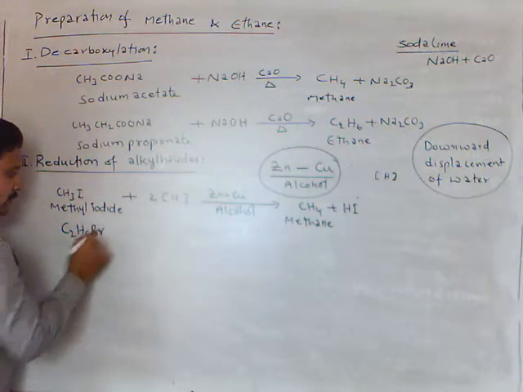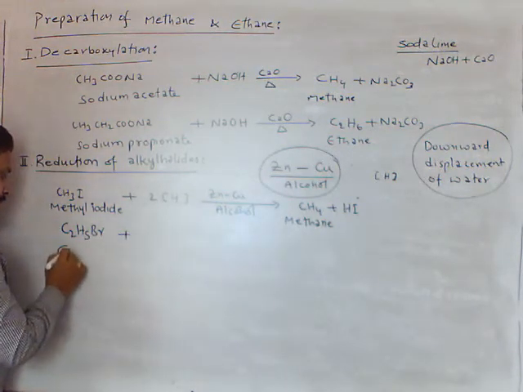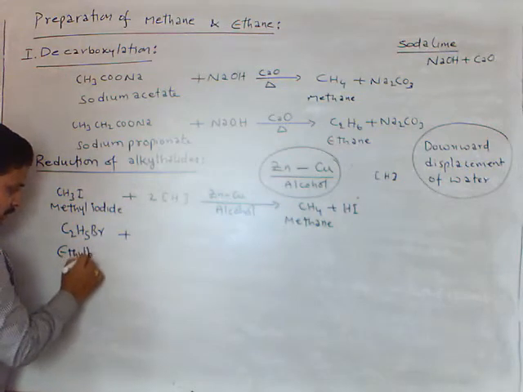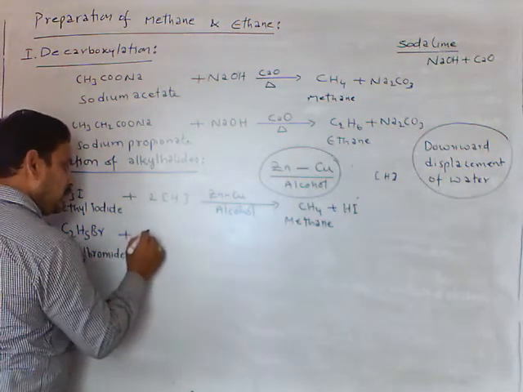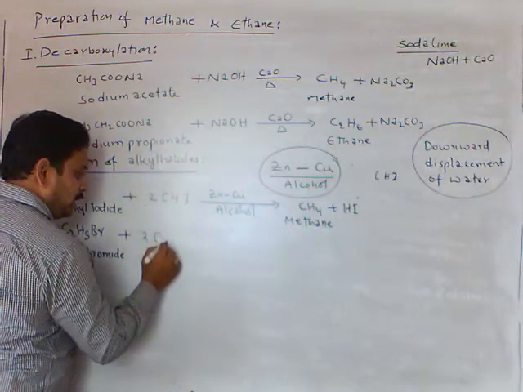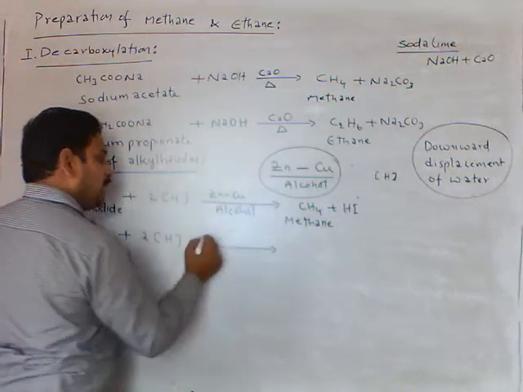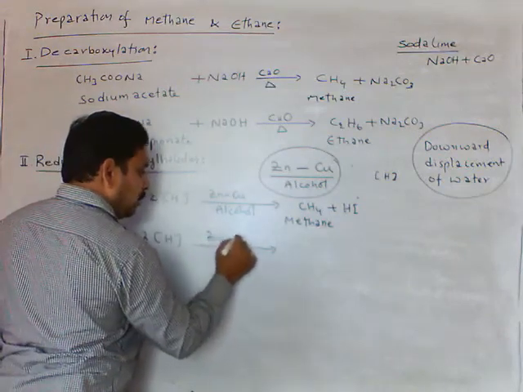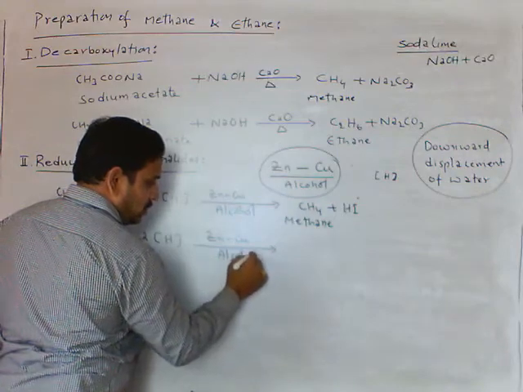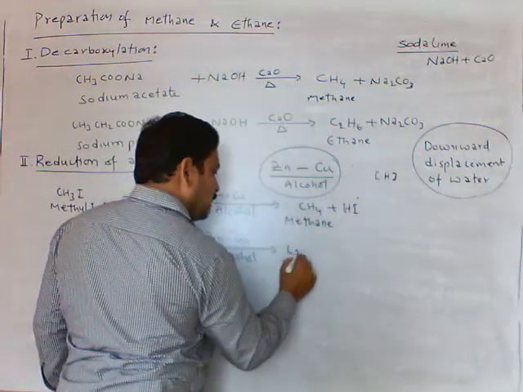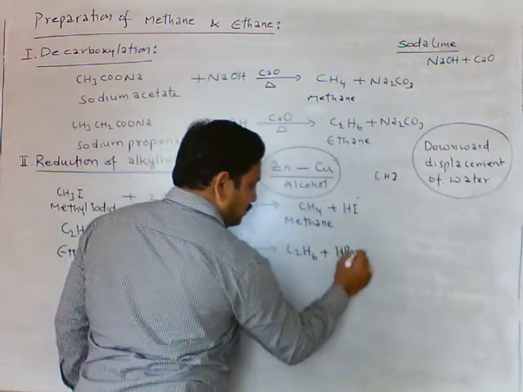Now I am taking C2H5Br, ethyl bromide. Ethyl bromide, with nascent hydrogen on reduction with zinc-copper couple in alcohol, gives C2H6 plus HBr.